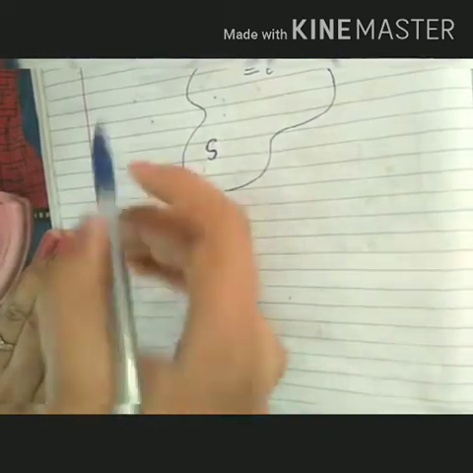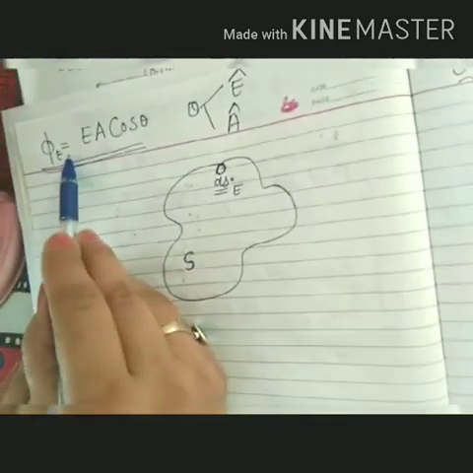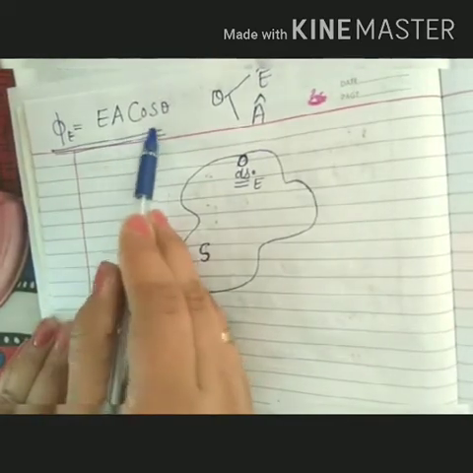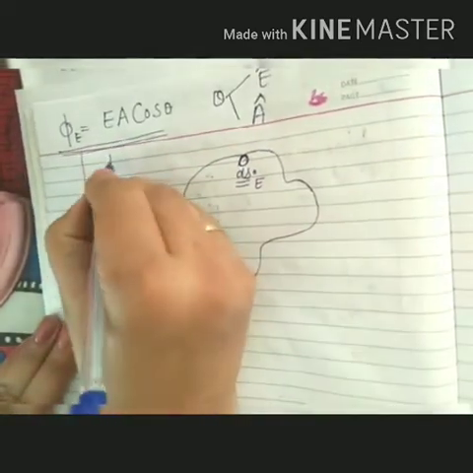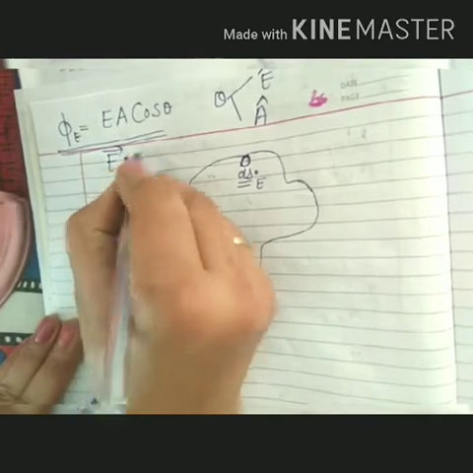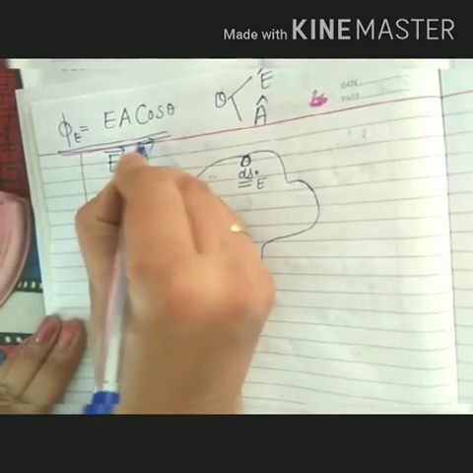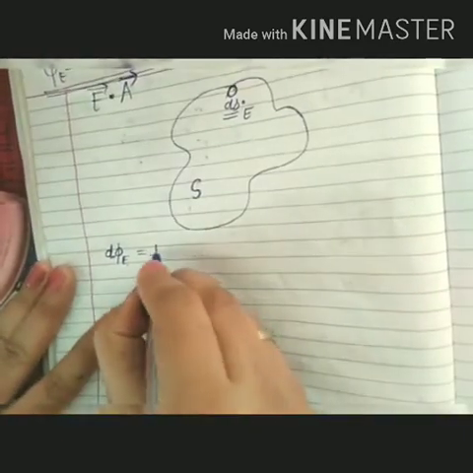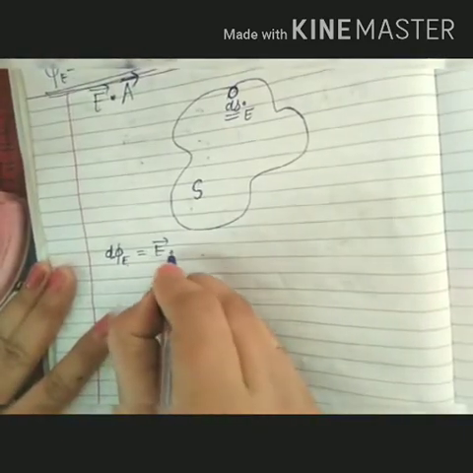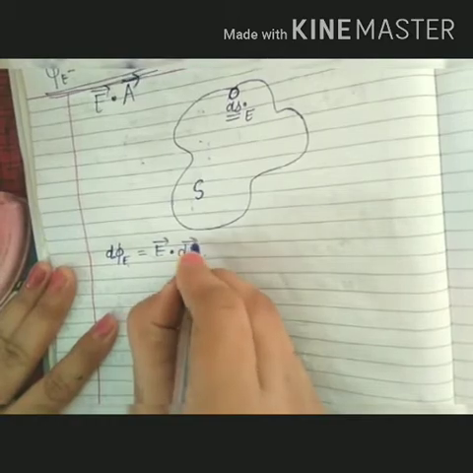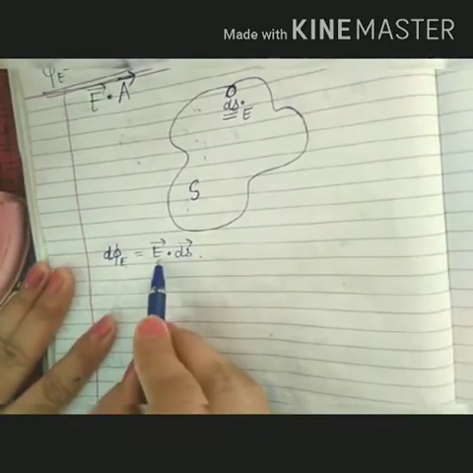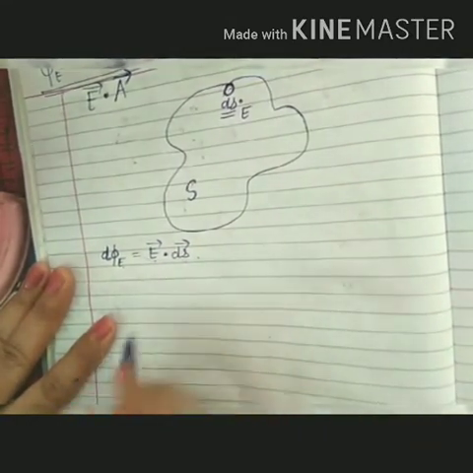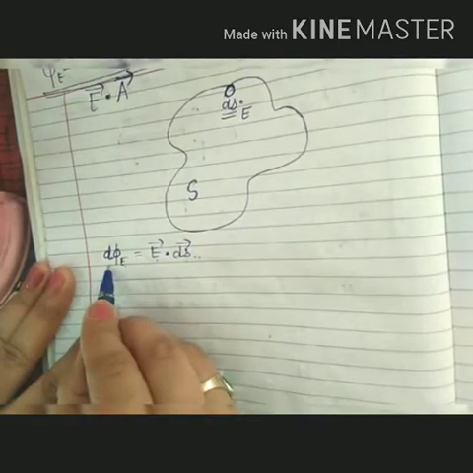Following the same rule, phi E equal to EA cos theta, it can be represented as the dot product of two vectors, E vector and A vector. Now we can represent it as E vector dot ds vector. E is the electric field and ds is the area considered. It will be the electric flux for a small region.